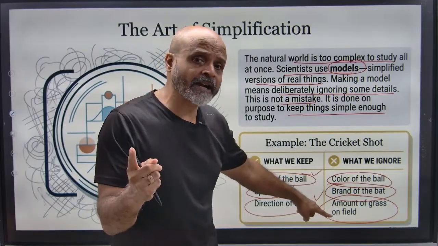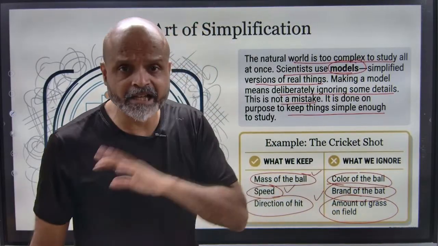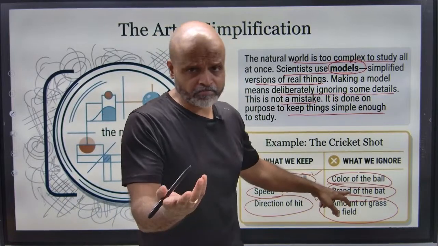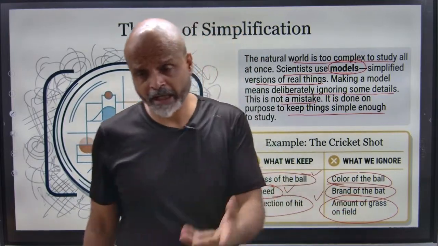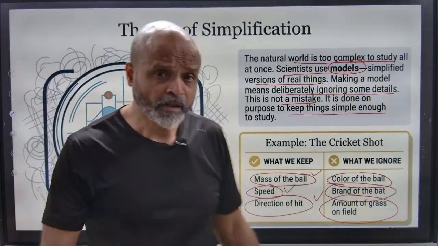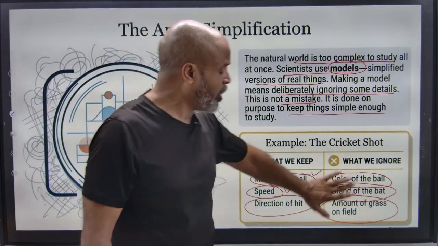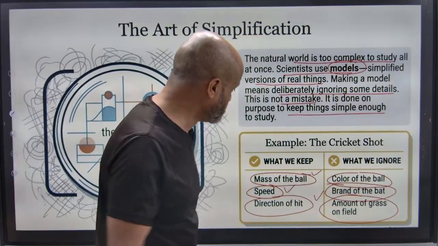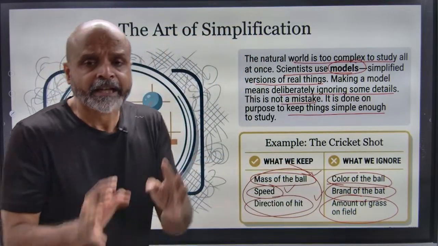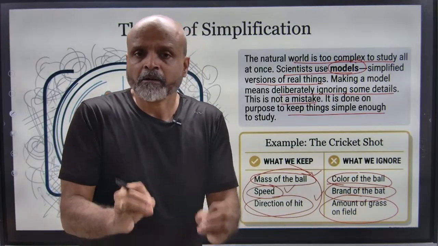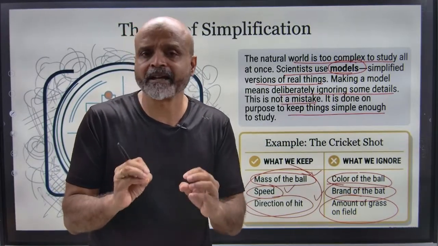But are there other factors which are correlated to this motion? Yes, they are, but they are negligible. Okay, color of the ball doesn't actually matter. Okay, brand of the bat, you have different bats these days. What is the power? What is the size? Amount of the grass that is there on the field. All these factors do matter. But in this case, on a broader perspective, these are the only factors that we are going to consider for the explanation of motion of a ball which is hit by a cricketer.